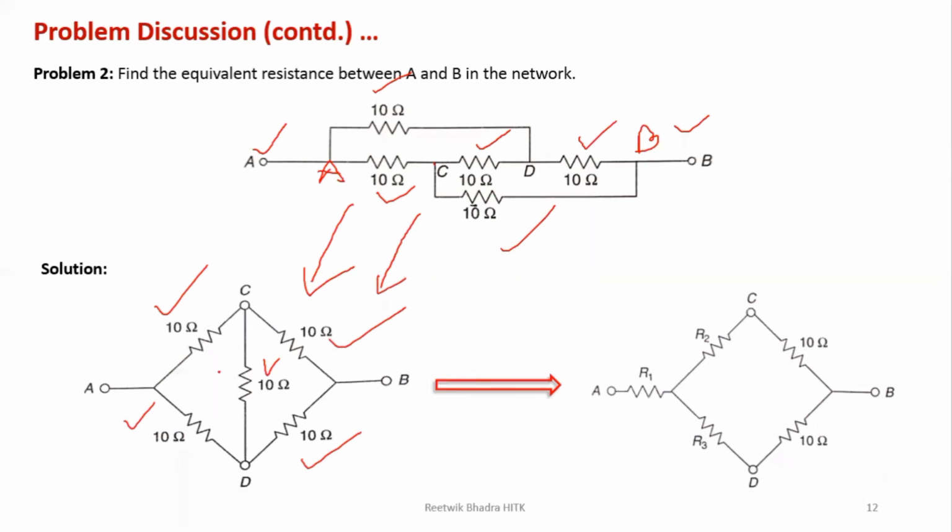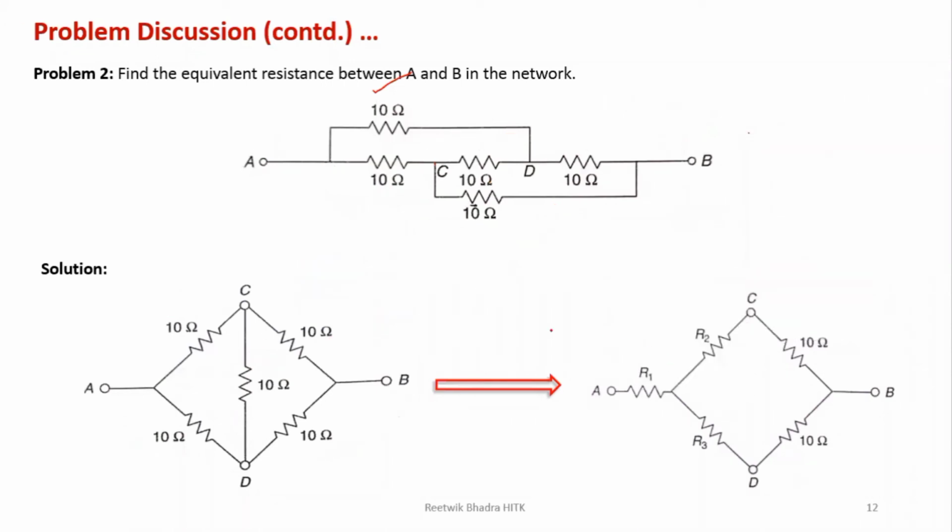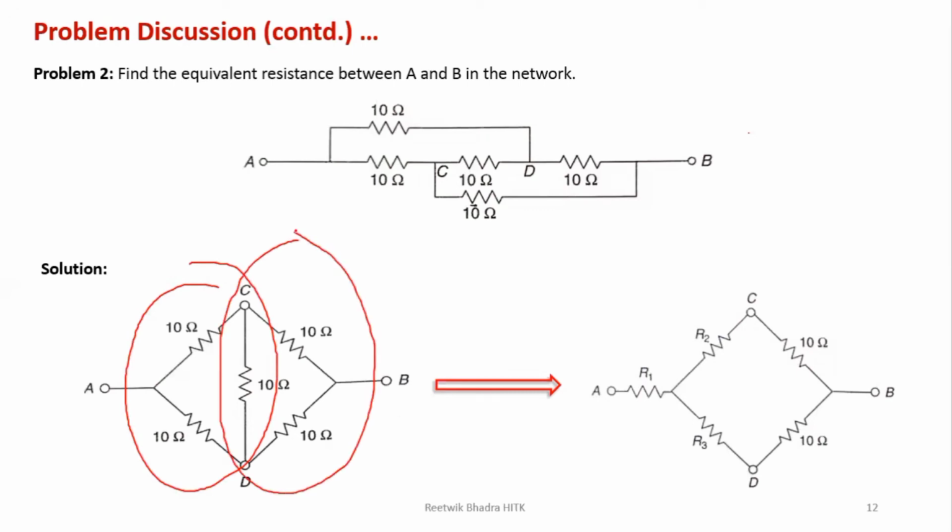This network can be solved by converting into this type of diagram. So it will be very easy to understand which resistances are in series or parallel. Just name the nodes first, A, B, C, D, then draw it accordingly. Then you can easily see that this side forms a delta, right? And this side also forms a delta.